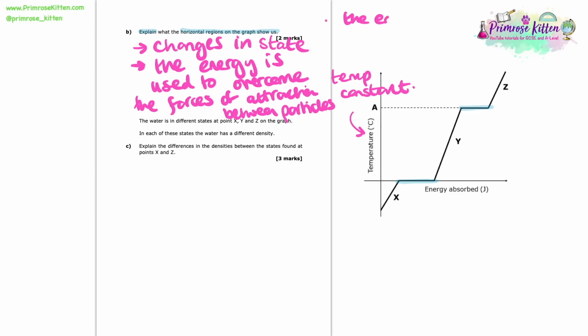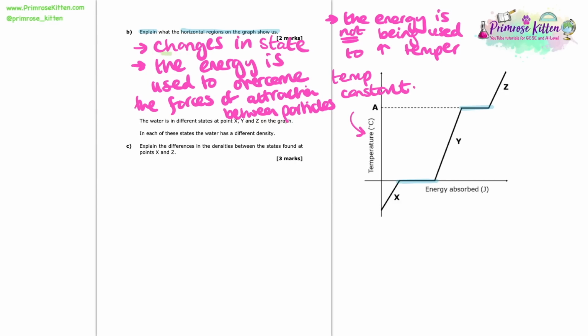Now this question here is a 2-mark question. So to be able to get those 2 marks, we need to state 2 key points. I think the most important of all these options is the fact that there are changes in state. We should just understand that of the horizontal regions. But then any explanation as to why the temperature doesn't increase would be your second point. So either we could say energy is being used to overcome the forces of attraction between those particles, or we could say that their energy is not being used to increase the temperature. Either of those can get you your second mark.